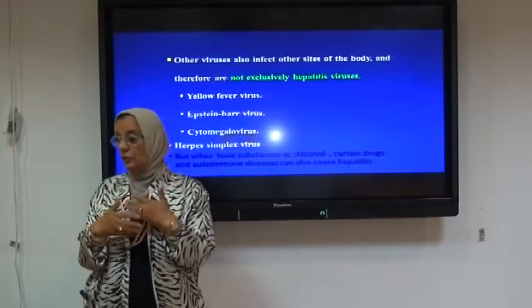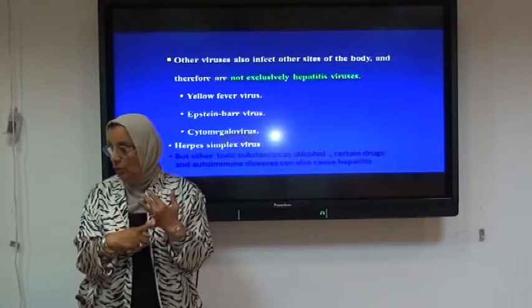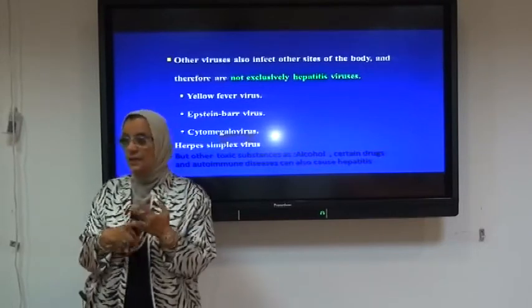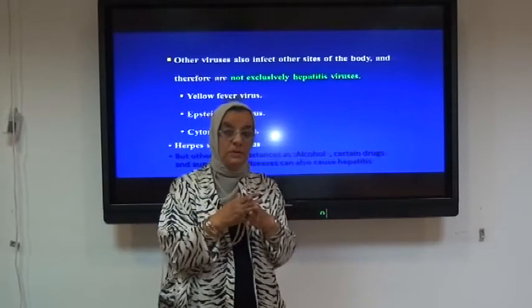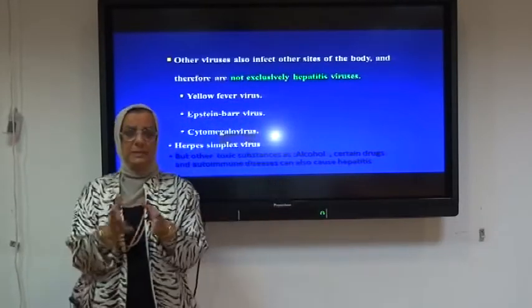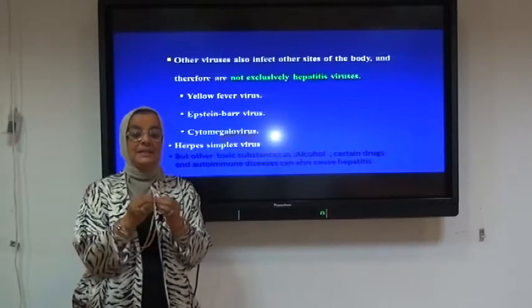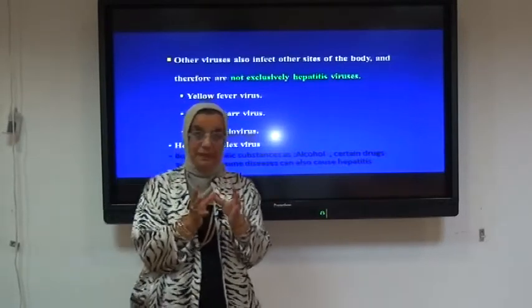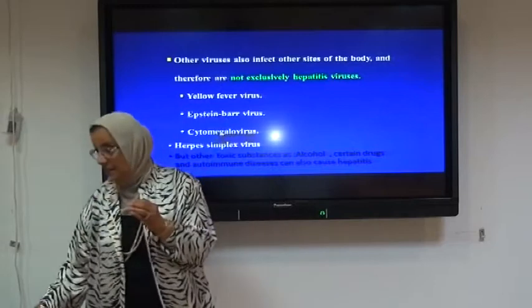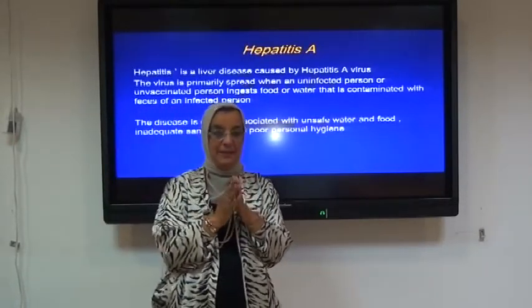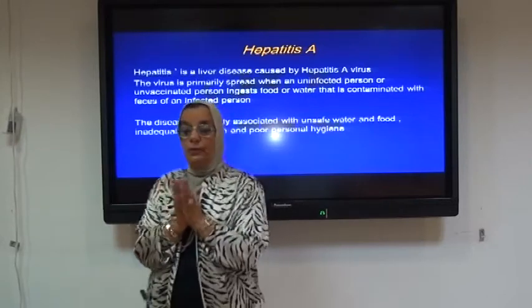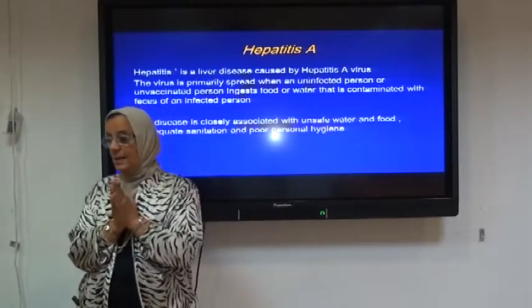Unfortunately, there are other toxic substances, as for example alcohol, certain drugs, and autoimmune diseases, that may also cause hepatitis. What is hepatitis? Hepatitis is simply inflammation of the liver cell. And as you are going to see later on, the clinical picture of all the forms of hepatitis is exactly the same. So first we are going to speak about hepatitis A virus.